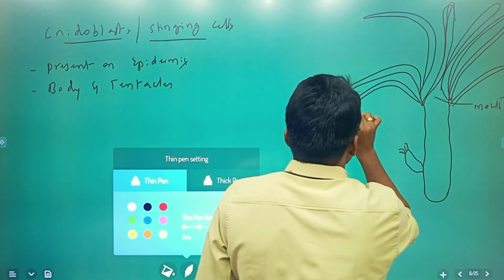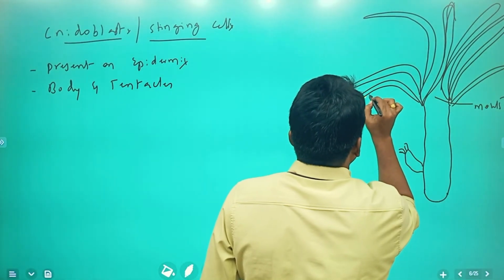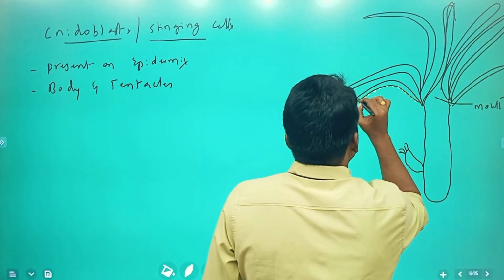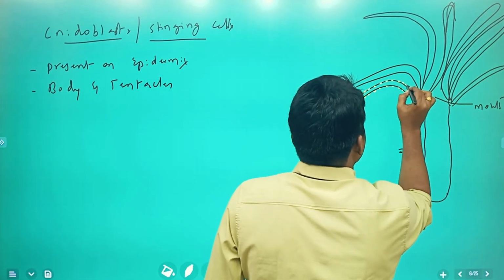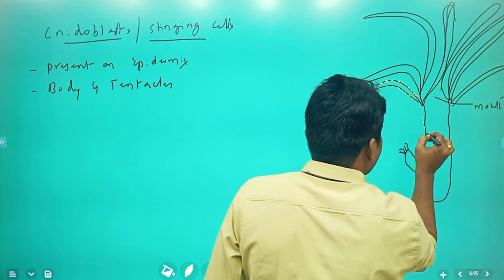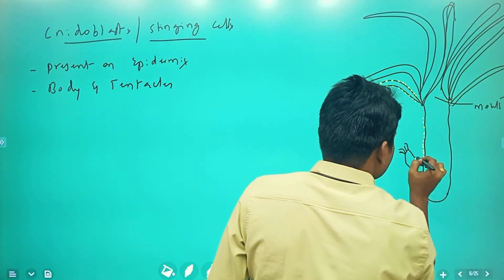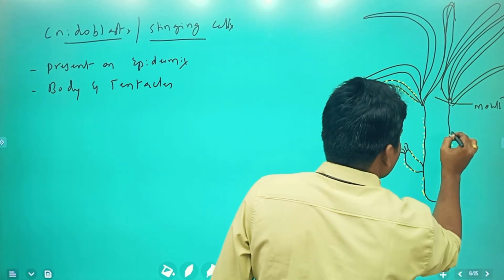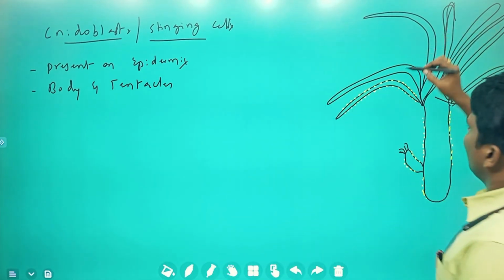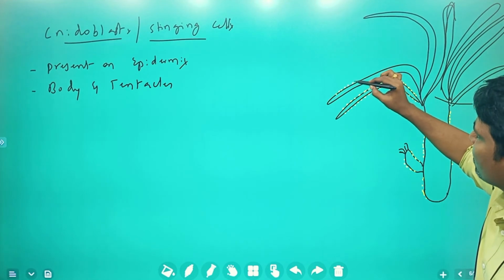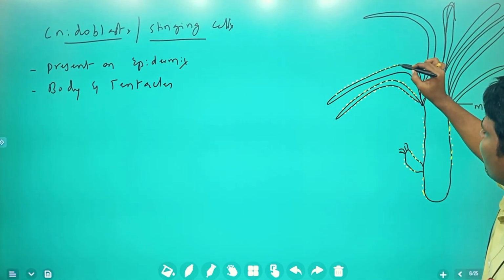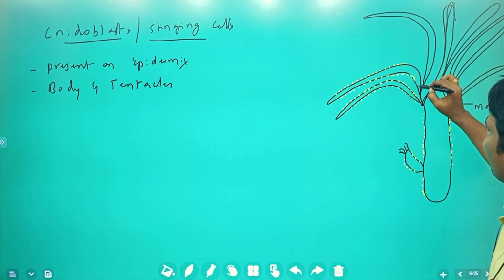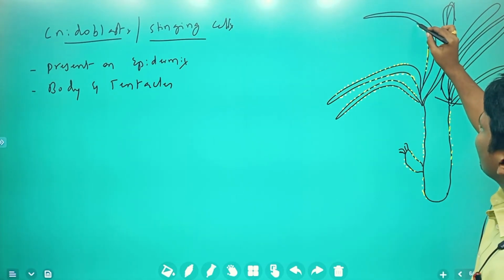Small outgrowths on the body also. Each and every tentacle has cnidoblasts, which are stinging cells. So body and tentacles, body and tentacles.